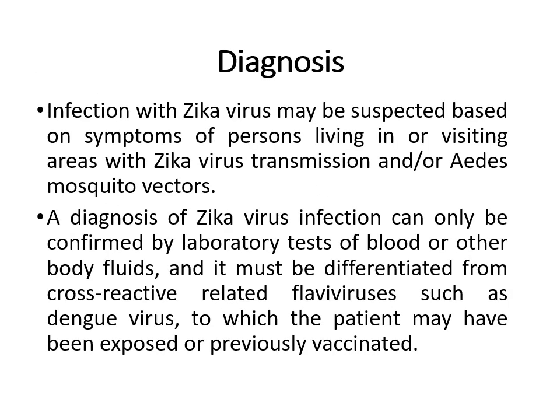Now the next question is how to diagnose these problems. Infection with the Zika virus may be suspected based on the symptoms of a person living in or visiting areas with Zika virus transmission or Aedes mosquito vectors. Yes, we know some of the areas we classify as most prevalent, that means areas where we can observe the prevalence of a particular disease.